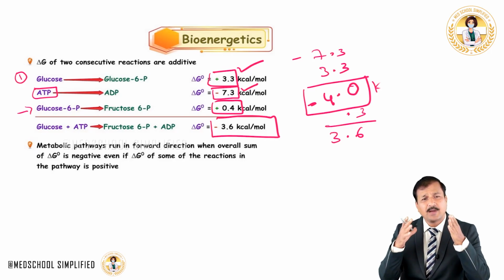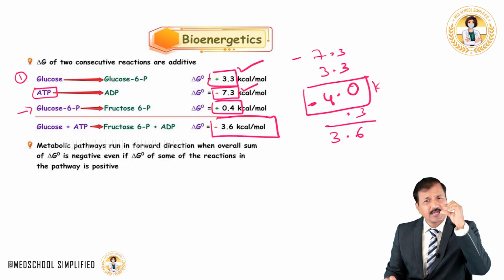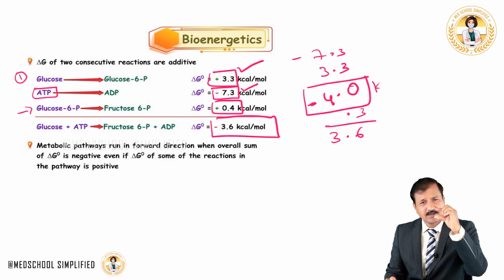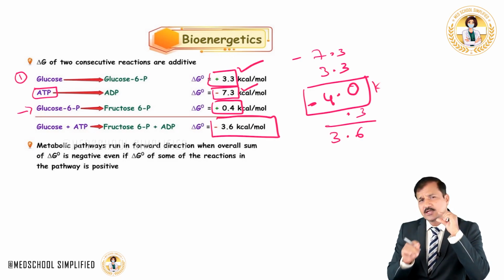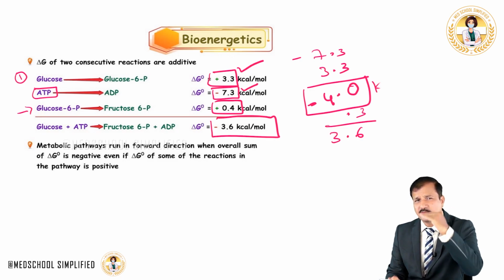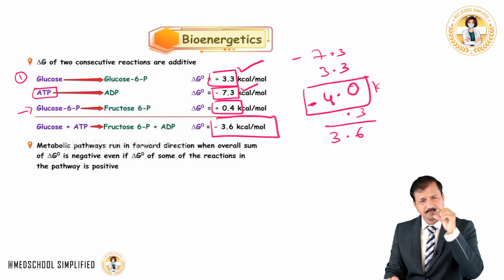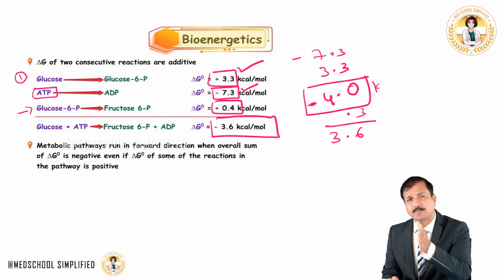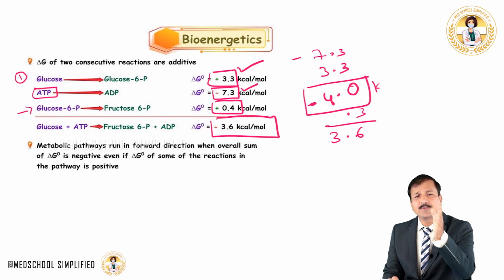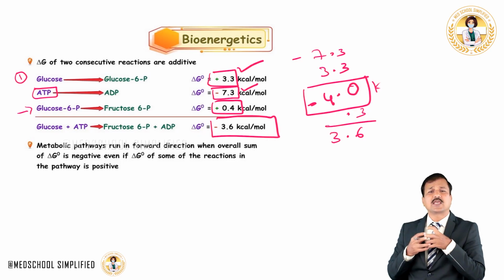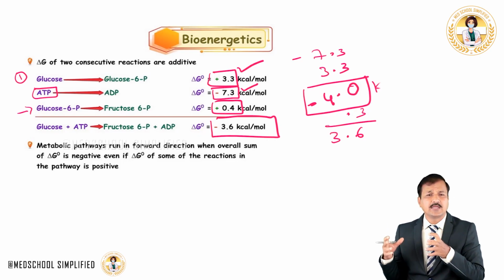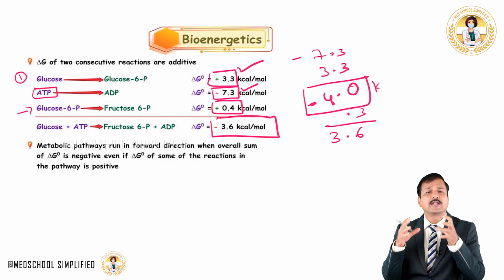Otherwise, my point here is, as long as you have that energy in the system, and as long as the endergonic reactions need less energy than what is available in the system, these reactions can go on by using the available energy. So although these are endergonic reactions, they are made possible by breaking ATP into ADP and releasing the energy into the system, and that energy can be used by any other reactions which are endergonic.